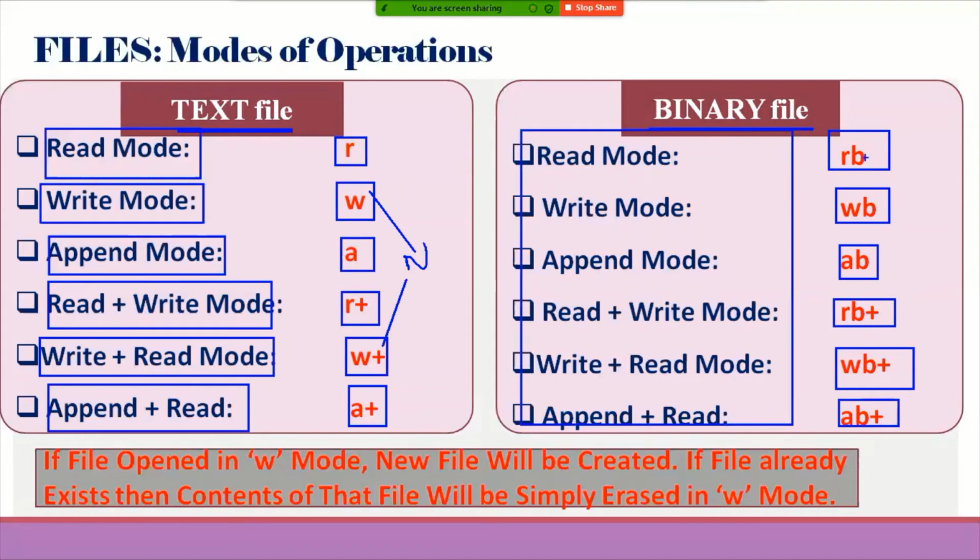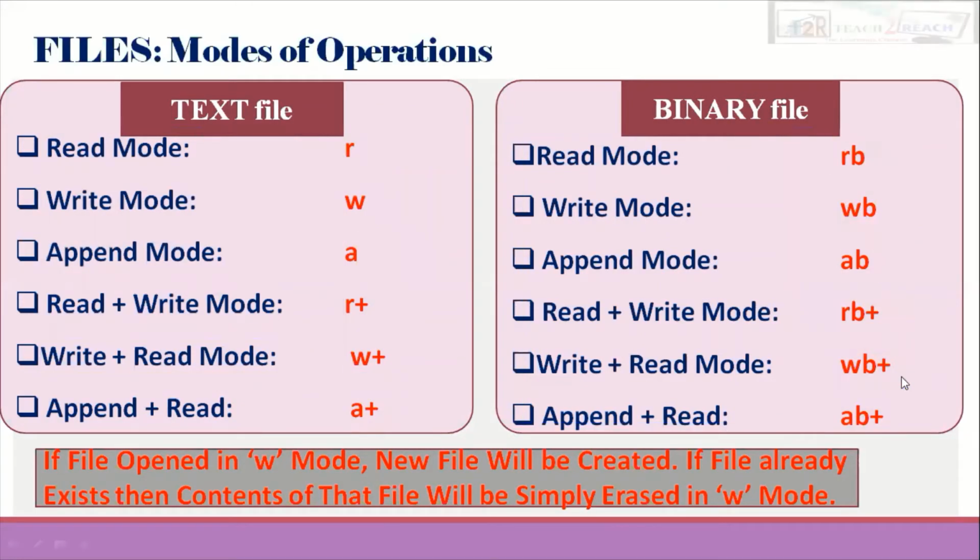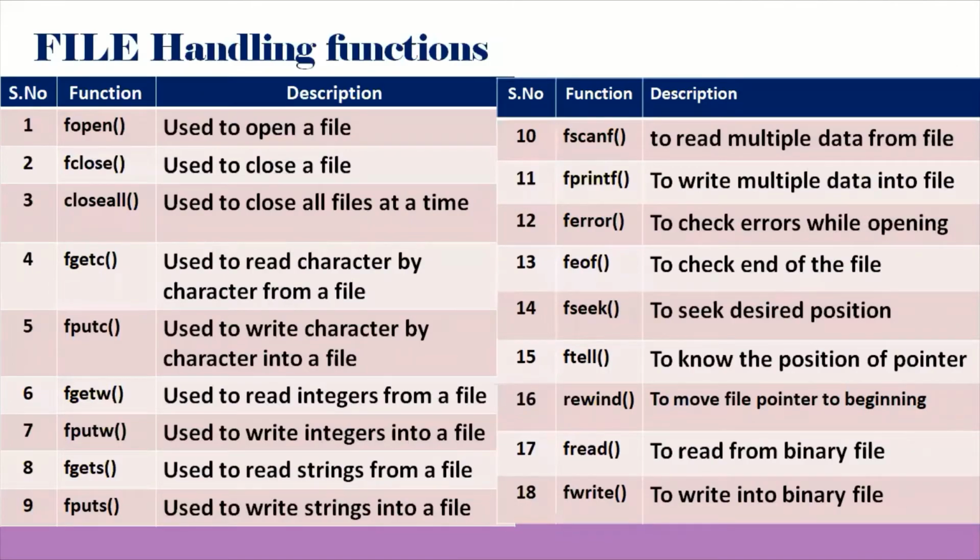To perform all those things, we are supposed to specify an extra B at the end of the mode. That is about modes of operations in the case of text files as well as binary files. Then, different file handling functions. These are used to perform different types of read-write operations, different types of error handling operations, and different types of random access file operations. The first one is fopen, which is used to open a particular file, and fclose is used, after completion of the task, to close the file. For example, if more than one file is opened, then to close all those files at a time, fcloseall will be used.